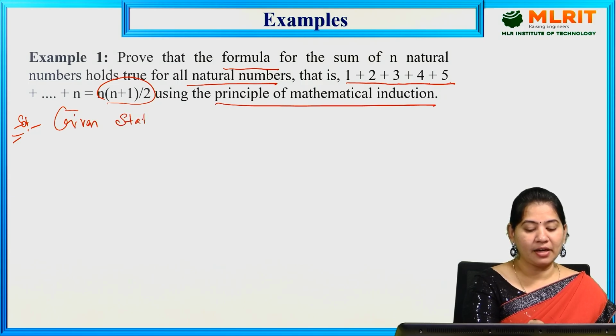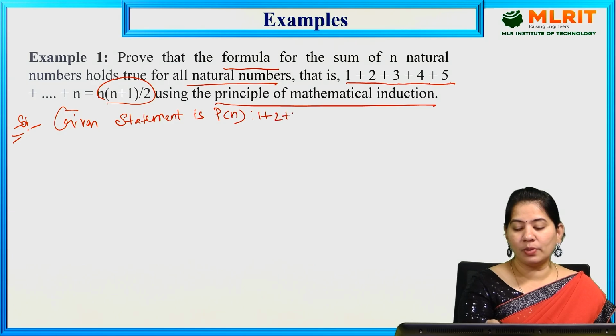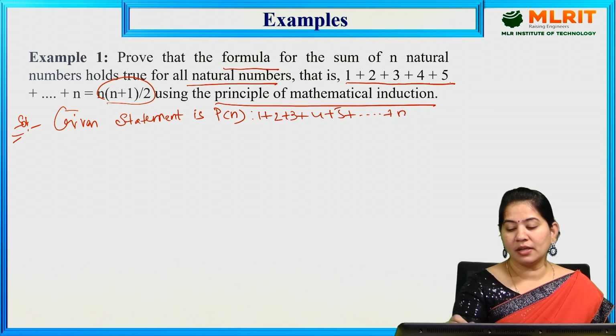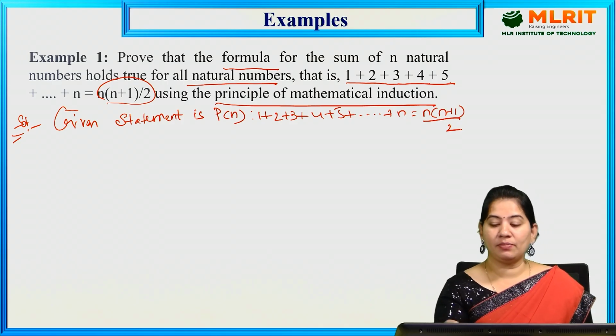The given statement is P of n, that is 1 plus 2 plus 3 plus 4 plus 5 plus so on plus n is equal to n into n plus 1 by 2. So this is the given statement P of n.